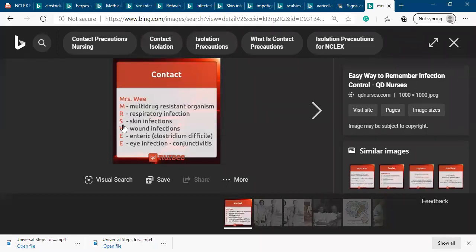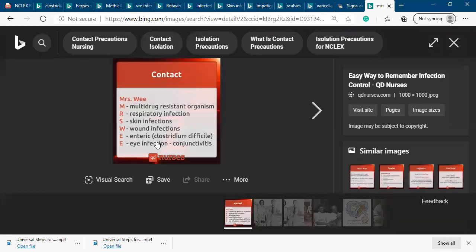Any kind of skin infection, as I told before, impetigo, pediculosis, scabies, varicella, and cutaneous diphtheria. Wound infection like infected pressure wound, any kind of major skin wound, burn infection, or infected pressure ulcer wound is contact.